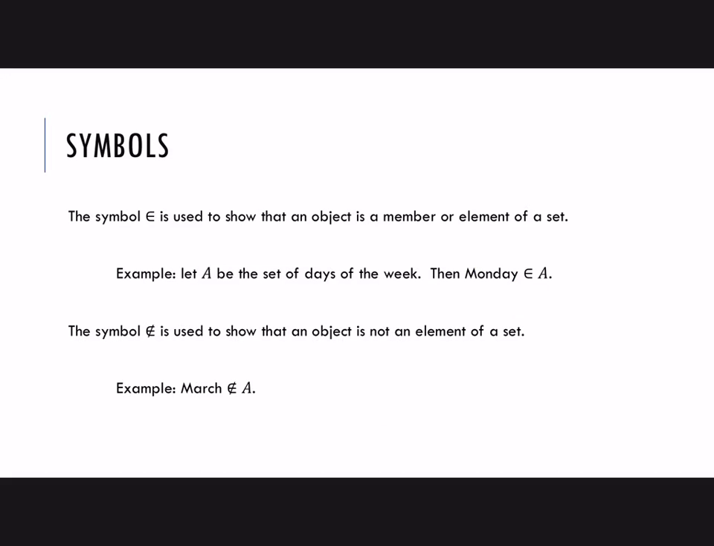Two new symbols. The symbol, this little kind of a curved E here, means an element. Right, so that's used to show that an object is a member or an element of a set. Right, so if you're drawing this, I'll write it a little bigger. It's very curved with a line in the middle. Okay, example, let A be the set of days of the week. Then Monday is an element of set A. Okay, so the thing on the left is the element, thing on the right is the set.